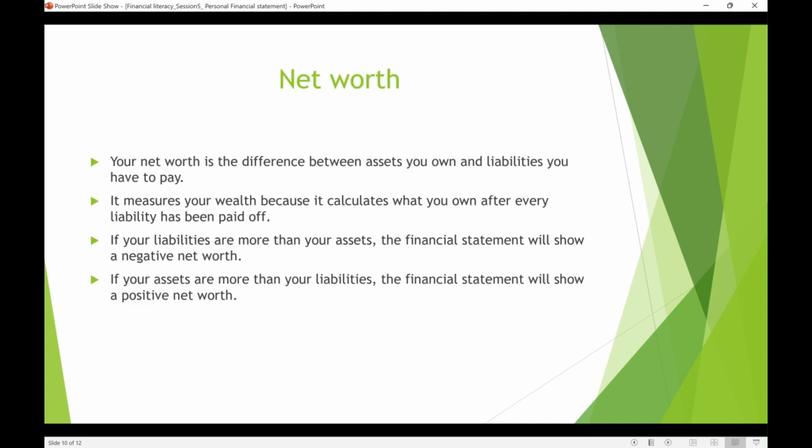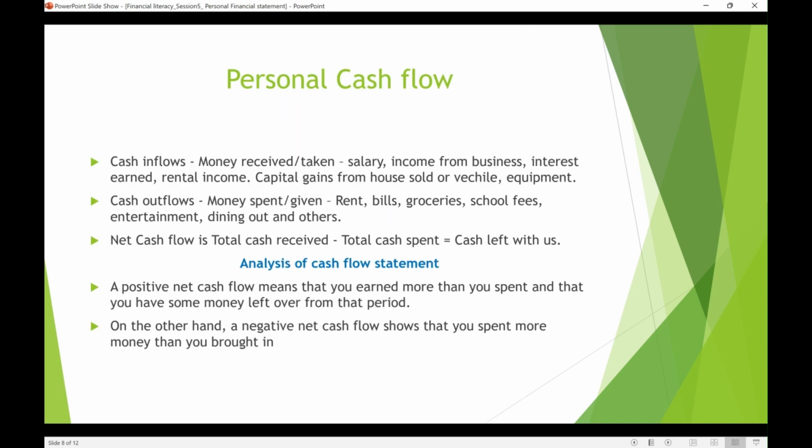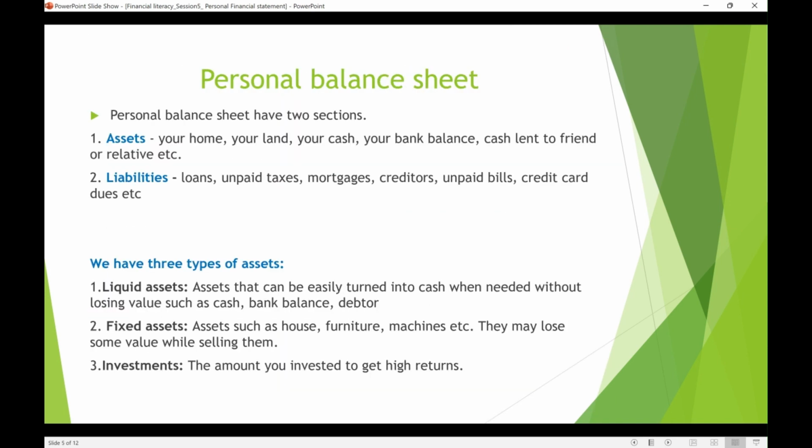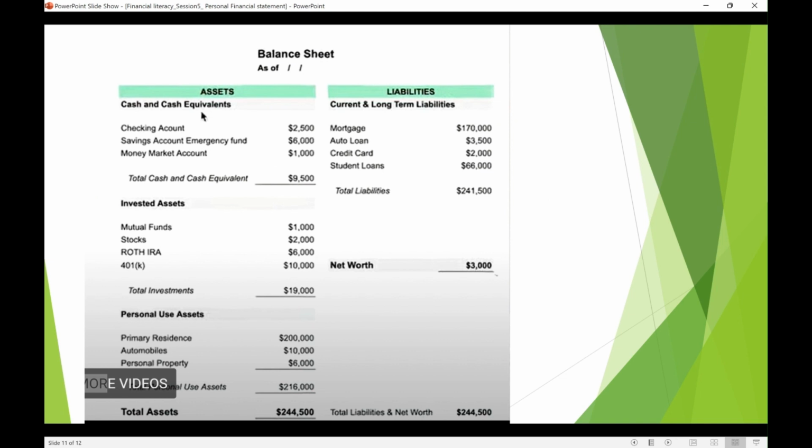Let's see an example of how we look at it. Your net worth is the difference between the assets you own and the liabilities you have to pay. We already discussed this, so just calculate that in this balance sheet: assets minus liabilities. Typically, we already said there are three types of assets: liquid assets, fixed assets, and investments. So let's divide our three types of assets here.